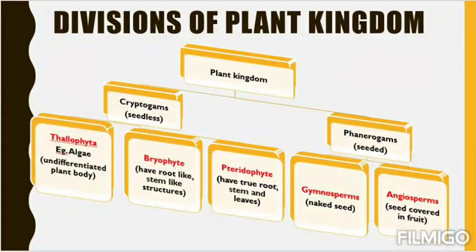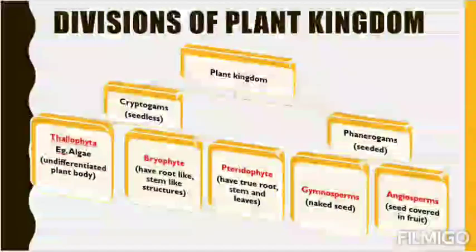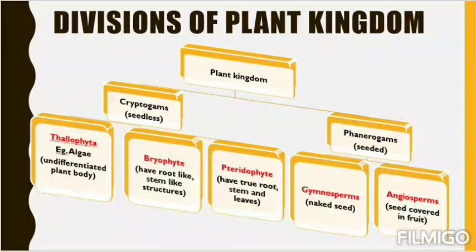Again, cryptogams is divided into three divisions: thallophytes, bryophytes and pteridophytes. Thallophytes, for example algae, have a body that is not differentiated into root, stem and leaves. That means if you are provided with an alga, you cannot differentiate what is the root, what is the leaf, what is the stem. The body which is not differentiated into any body parts is called a thallophyte, and the basic example is algae.